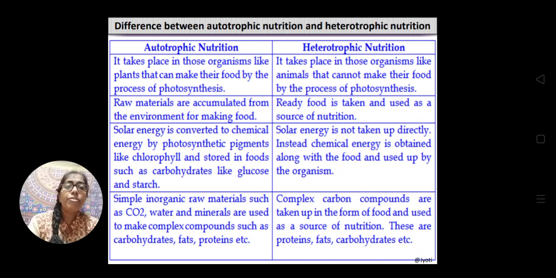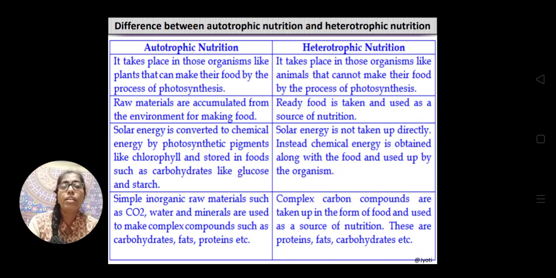But in heterotrophic nutrition, no solar energy is used directly; the chemical energy, the carbohydrate or any other form of food already present in the other organism, is taken by the heterotrophs directly.